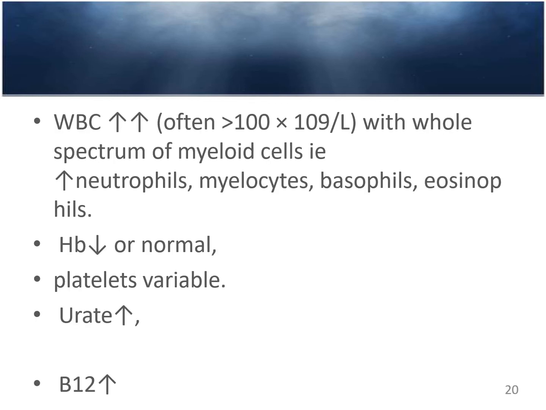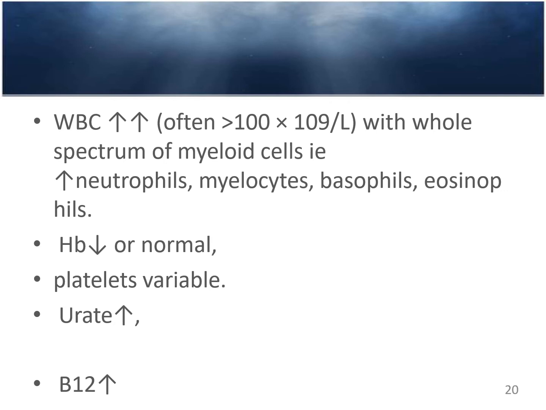What are the findings on WBCs? Usually the WBCs are markedly high, more than 1 lakh, with the whole spectrum of the myeloid series. Neutrophils are raised, myelocytes and metamyelocytes are seen, and basophils and eosinophils are also increased. Dear students, HB may be decreased or sometimes normal. Platelet count may be variable, sometimes normal or high, or if it is blast crisis or the accelerated phase, the platelets may be decreased as well.